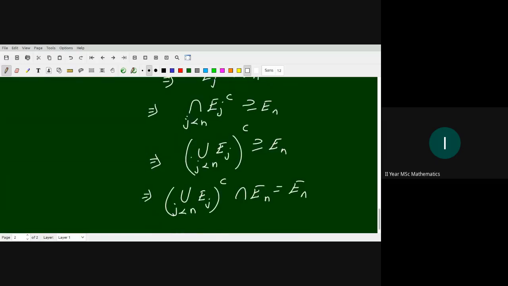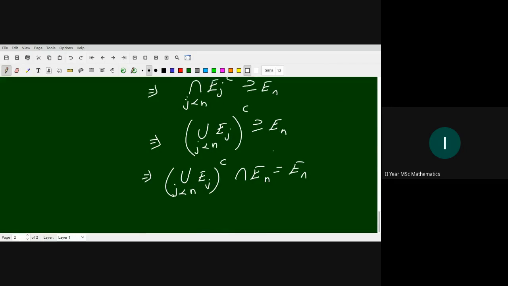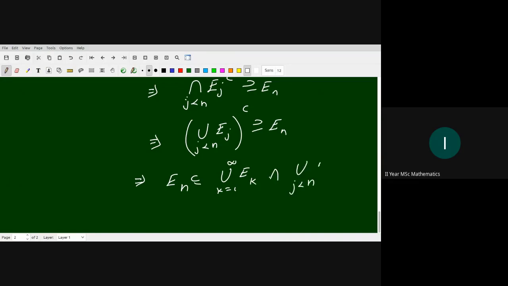And also here E_j complement contains E_n. So E_n is contained in union E_k, and E_n is contained in union j less than n E_j complement. So this implies E_n is contained in union k from 1 to infinity E_k intersection union j less than n E_j complement. So now what is the intersection of these three sets?